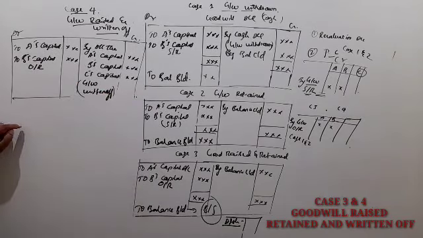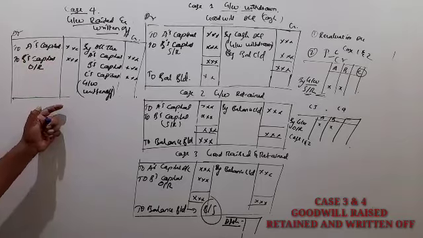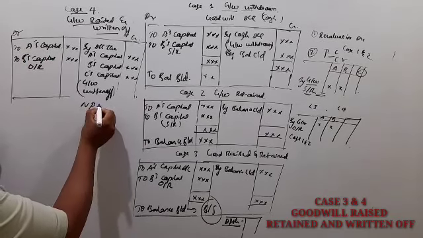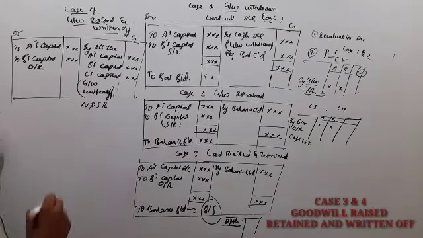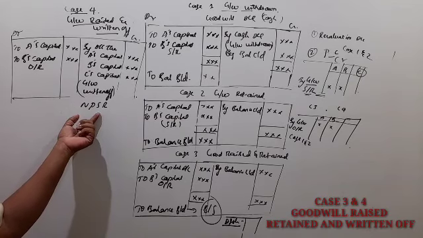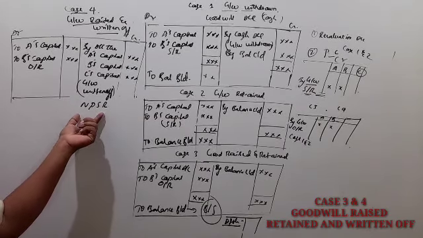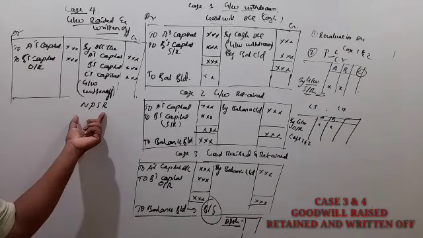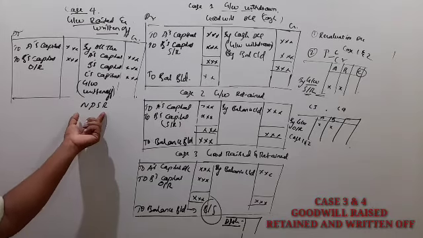Goodwill written off. If you get this situation, we compulsorily have to find out the new profit sharing ratio. Sometimes this new profit sharing ratio is given in the question itself. If you don't get the new profit sharing ratio in the adjustment, for this situation the new profit sharing ratio you have to calculate.